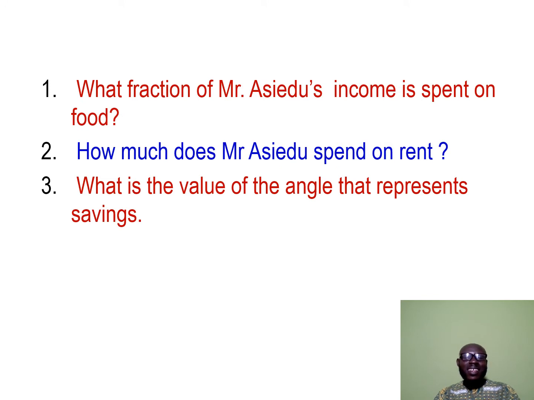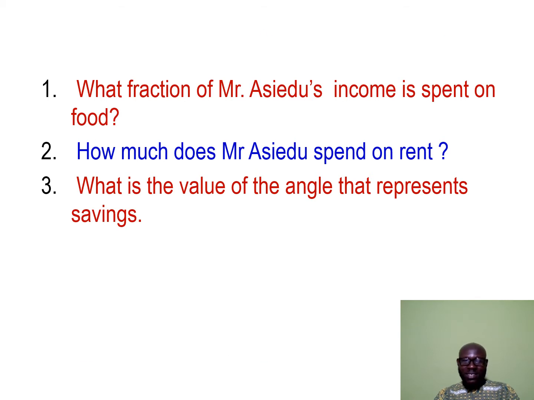He said, what fraction of Mr. Isiedu's income is spent on food? How much does Mr. Isiedu spend on rent? What is the value of the angle that represents savings?